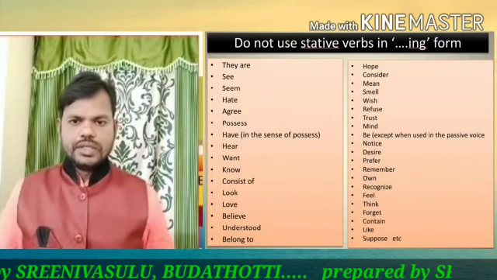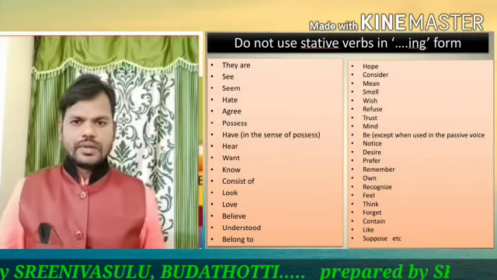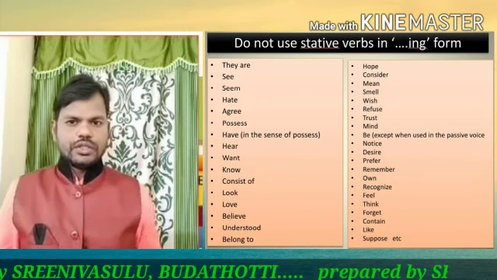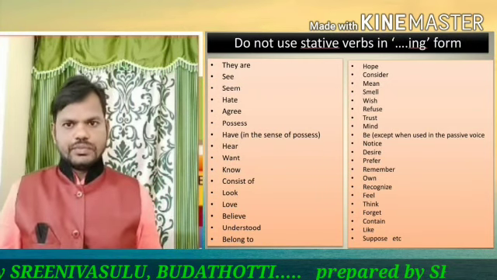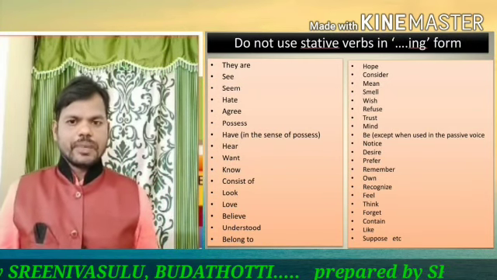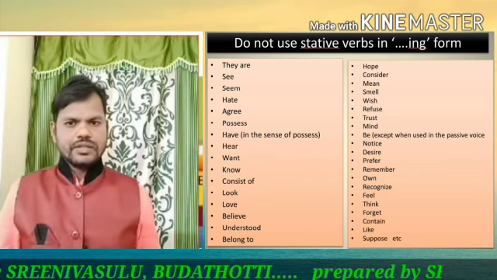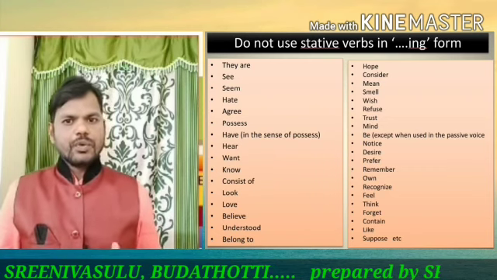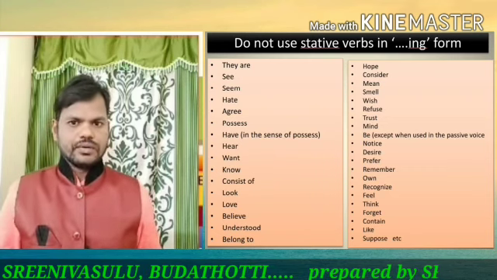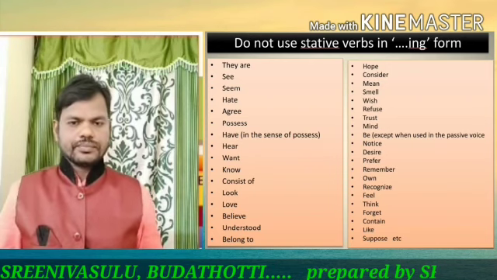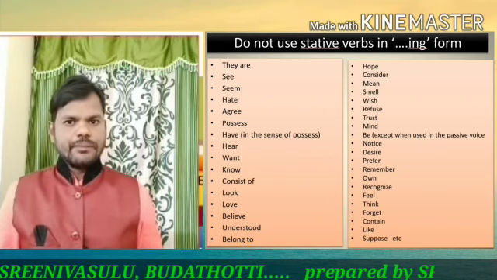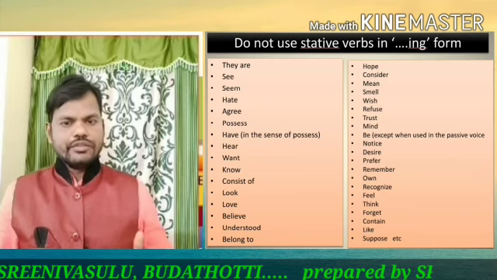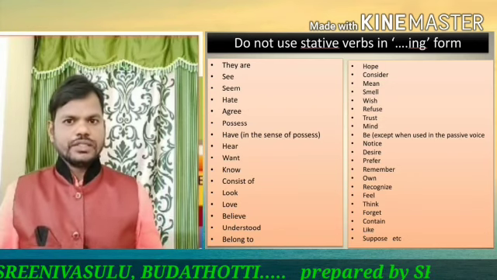The most important thing: we should not use the following stative verbs, not only in present progressive tense, but also in any progressive aspect. Look at the slide. We never use them in continuation framing. Alright, take care of this.